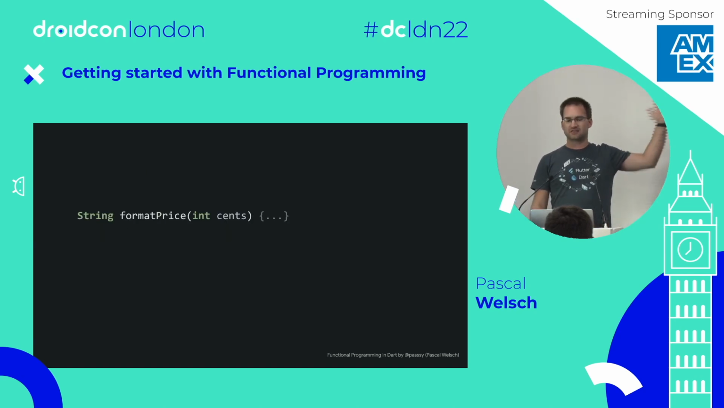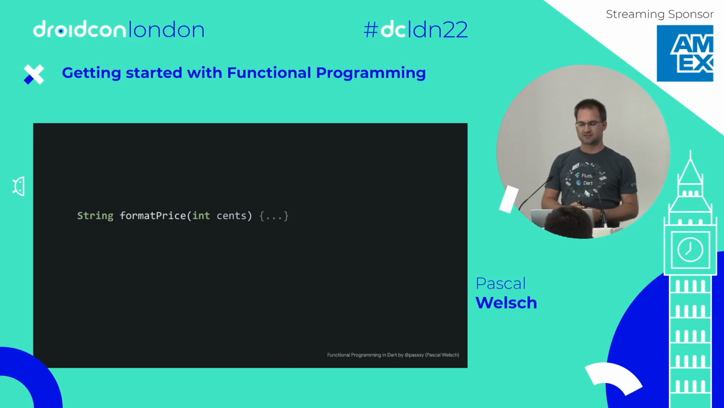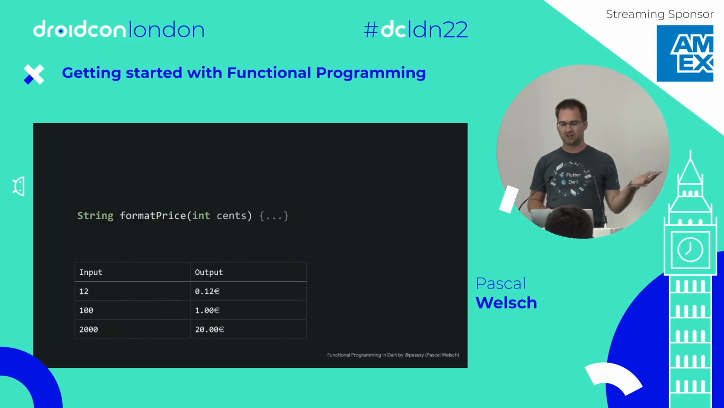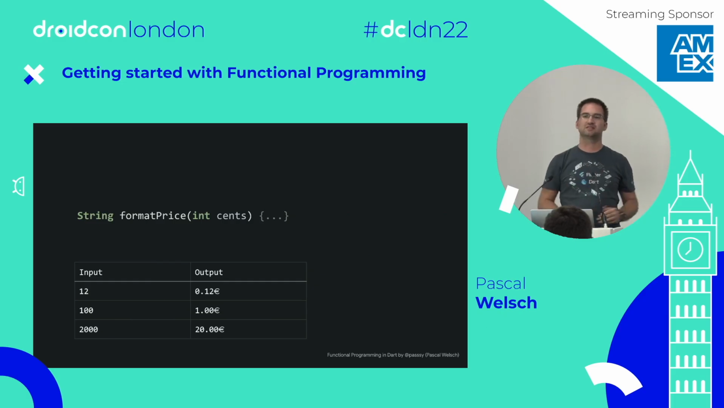Let's look at this function here. It's the format price function. It takes in an integer and returns a string. We can assume what it does. So here are some examples. If we put in 12, we probably get something like 12 cents. Maybe you expected 12 cents in dollars, but it doesn't really matter. The same input usually produces the same output.